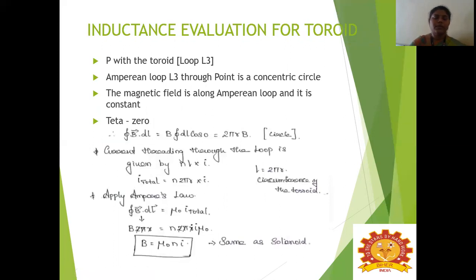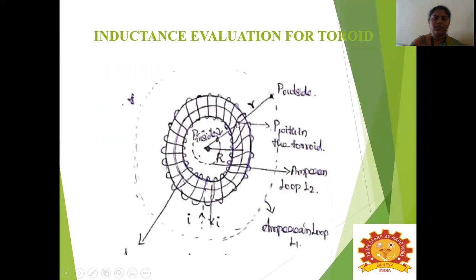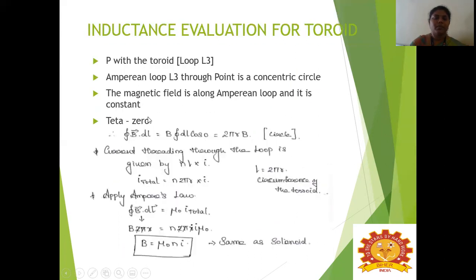So next we will consider loop L3. This is the point P that is within the toroid. This is the third case. So here we are going to calculate the magnetic field. So P within the toroid, that is loop 3. Here we have to consider an Amperian loop L3 through the point P, which is a concentric circle. So the magnetic field is along the Amperian loop and it is constant, where theta is equal to 0.